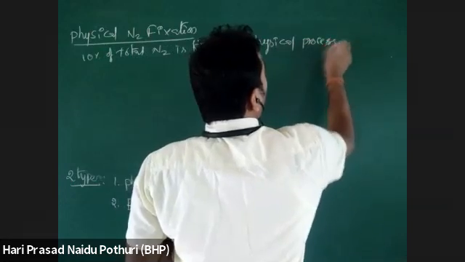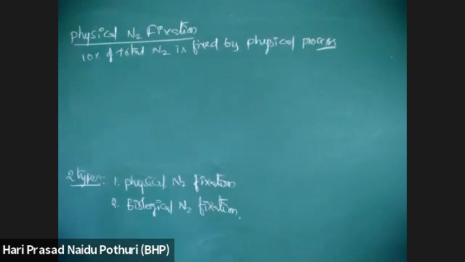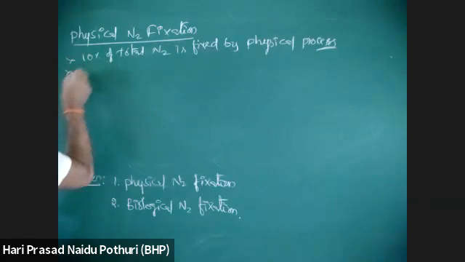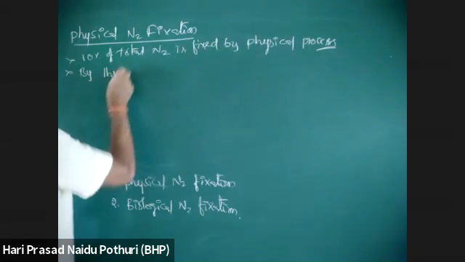The remaining 90% of nitrogen is fixed by the biological nitrogen fixing process. Physical fixation takes place by thunderstorms.